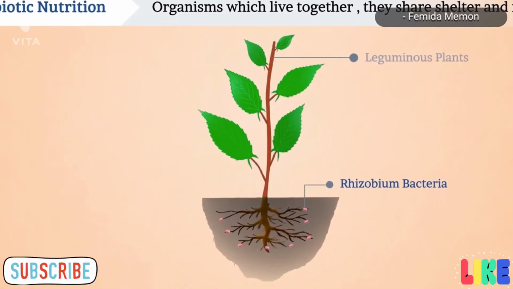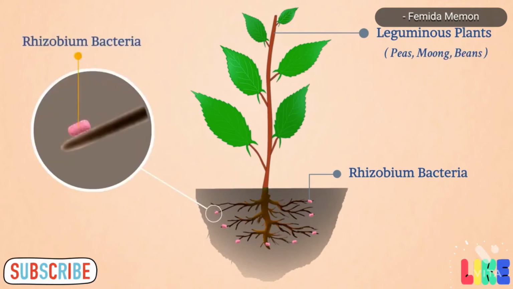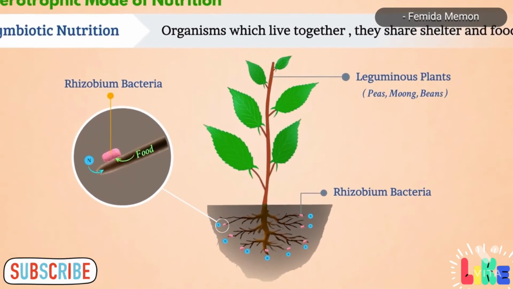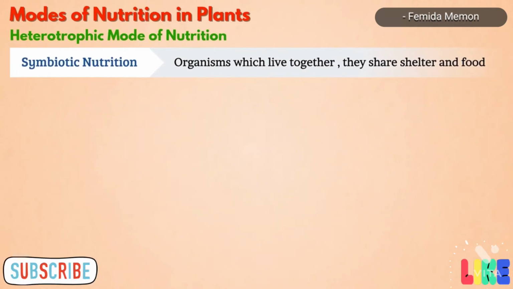For example, Rhizobium bacteria in leguminous plants such as peas, moong, beans, etc. The leguminous plants let the bacteria live in their roots and also provide food to them. On the other hand, the Rhizobium bacteria convert nitrogen present in the soil into a form usable by the plant. In this way, both are benefiting from each other.